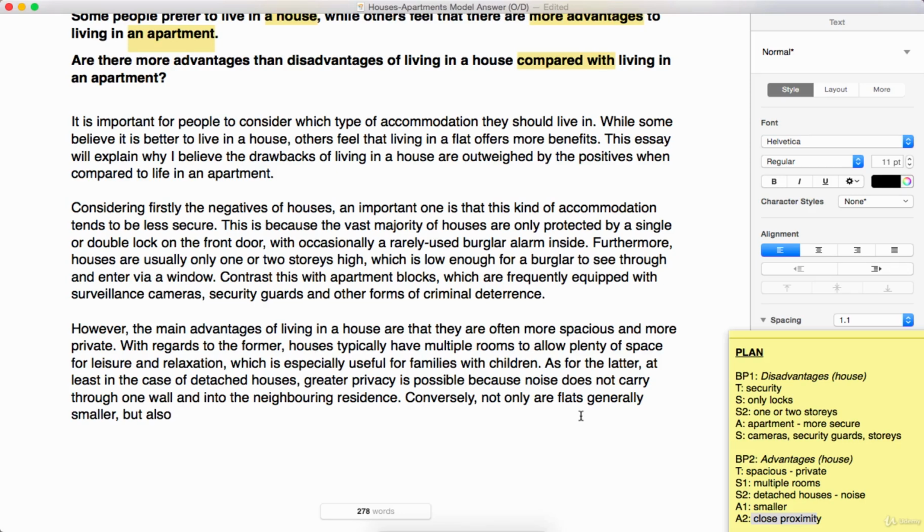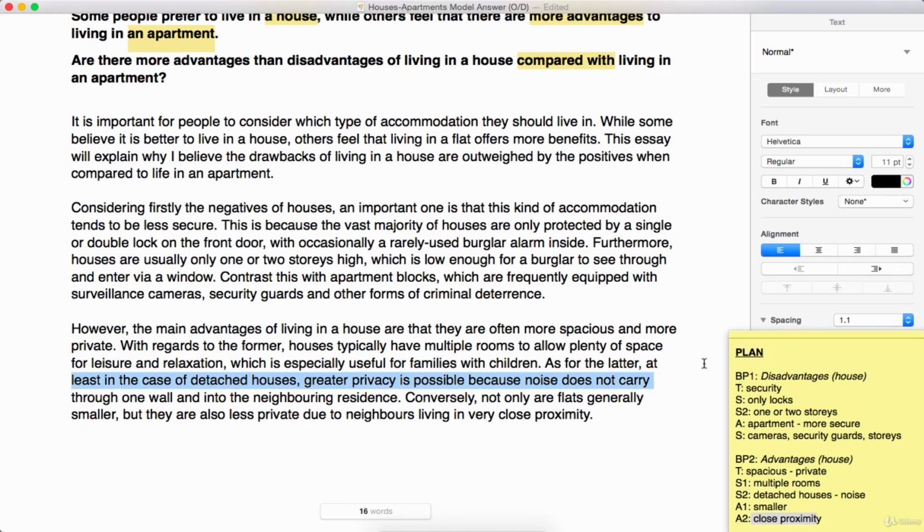So not only are flats generally smaller, but also, in fact, hold on, let me change this around, but they are also. Notice the inversion doesn't apply to the second part. So you've got the inversion in the first part, but not the second. Here it's just normal. But they are also less private. Opposite of more private, less private. Also less private due to, what have we got here? Close proximity. Due to neighbours living in very close proximity. They tend to live very nearby. We just emphasise that point there. Okay, so that's the second body paragraph sorted.